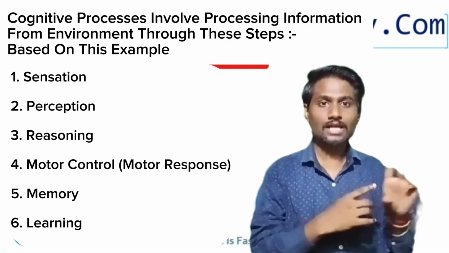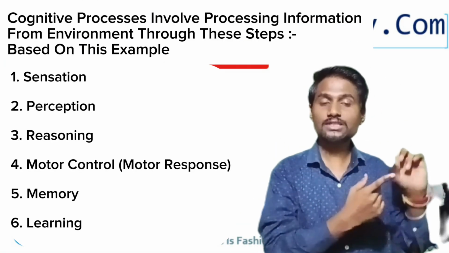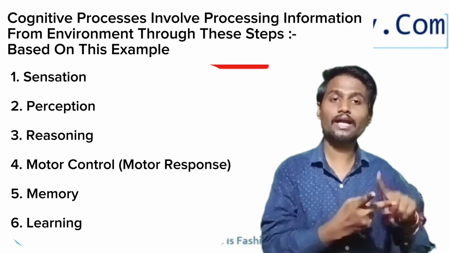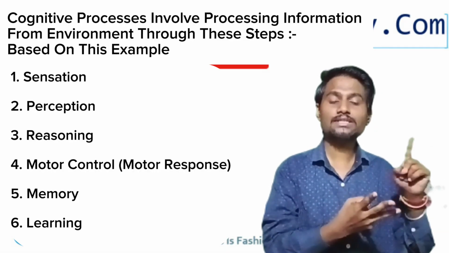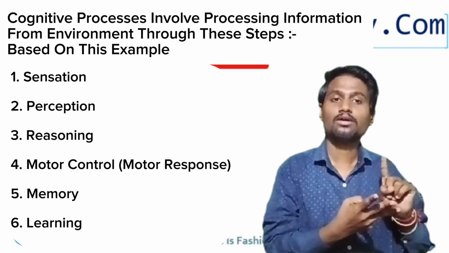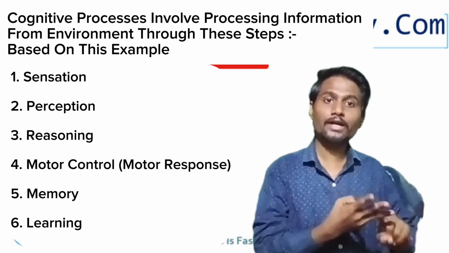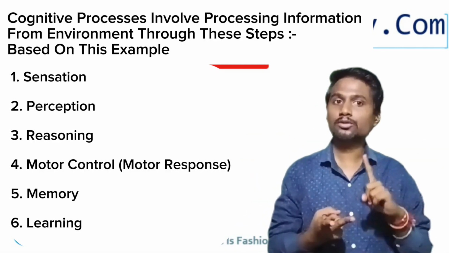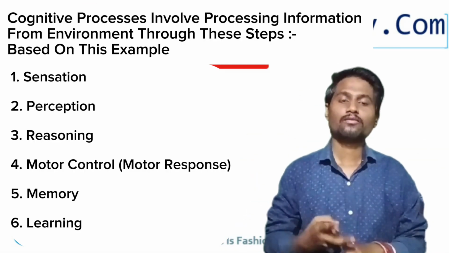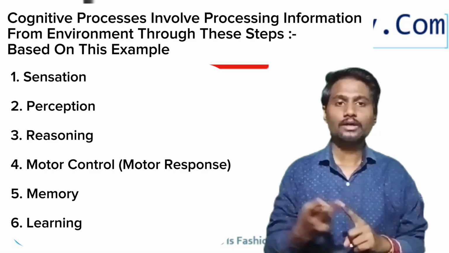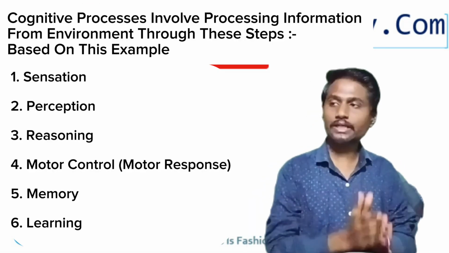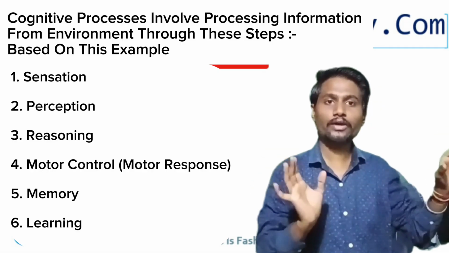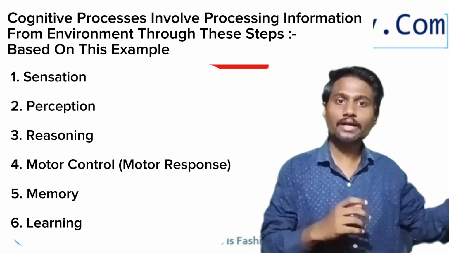So basically three things happen in this process, in which first the brain will understand the information and analyze that information, and according to that analysis it will tell us what we need to do or how we need to respond to that information. And to save it as a memory for further use or to recall in future, the process is capturing the image, understanding the image, and according to understanding, responding to the image.